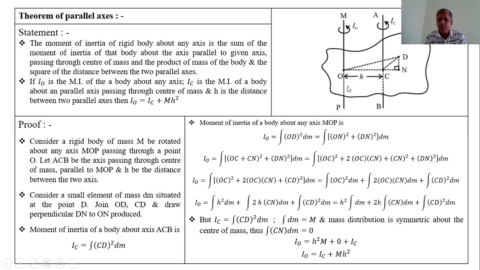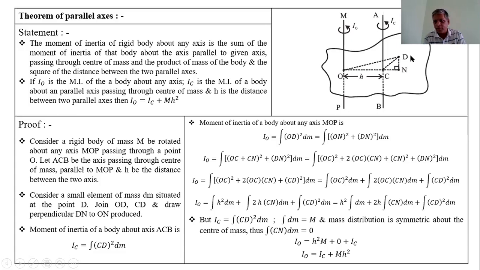The distance h never changes even though the position of the small element can change. For another element, the OD distance, CD distance, CN distance can change.